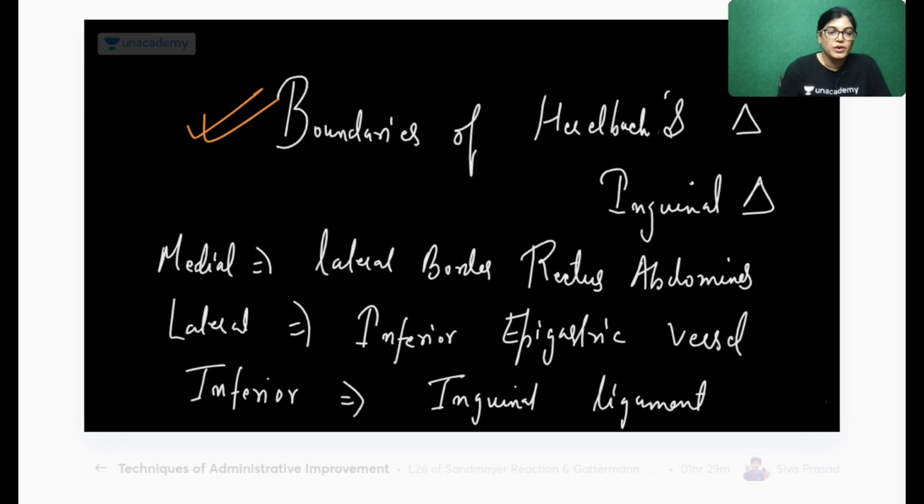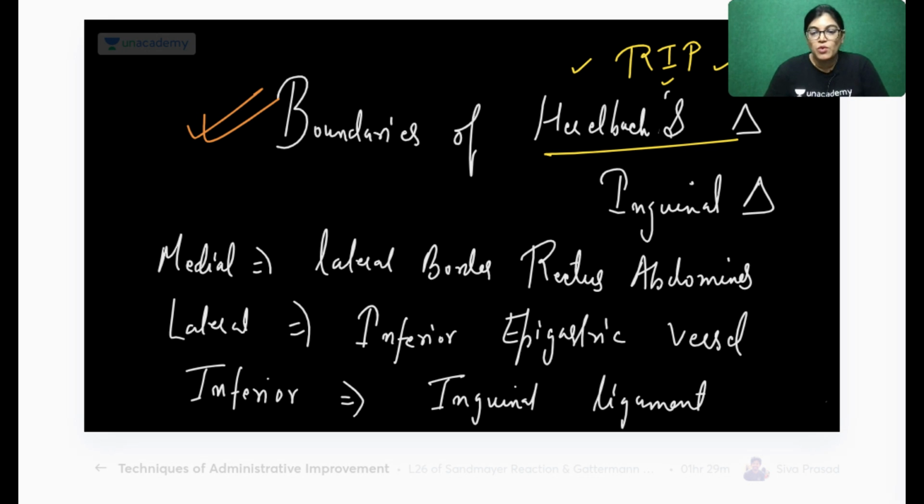So less space is there, don't worry. You can remember the boundary of Hesselbach's triangle by the mnemonic RIP. R for rectus abdominis, I for inferior epigastric, and P for Poupart's ligament, the groin ligament. Yes, absolutely right, dear. So these are the boundaries of the inguinal triangle or Hesselbach's triangle. Direct inguinal hernia protrudes from this space.